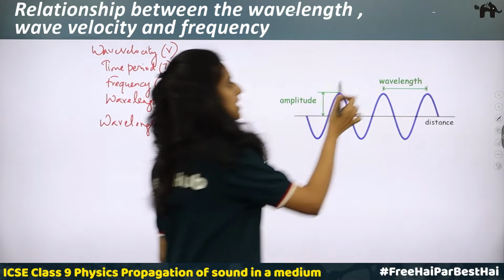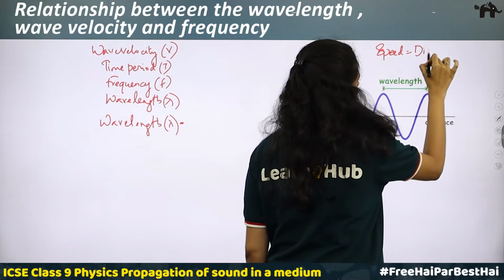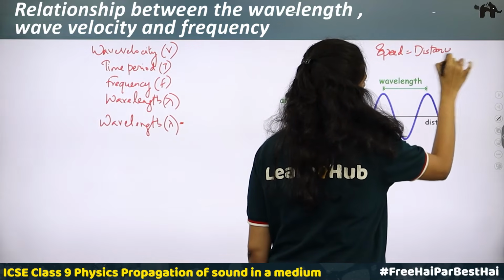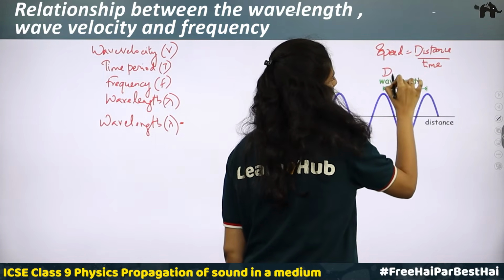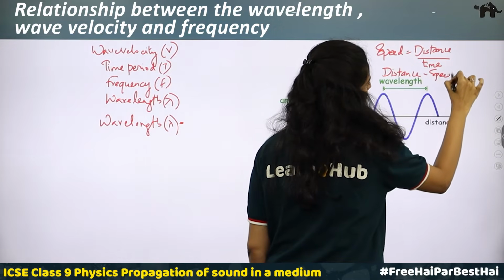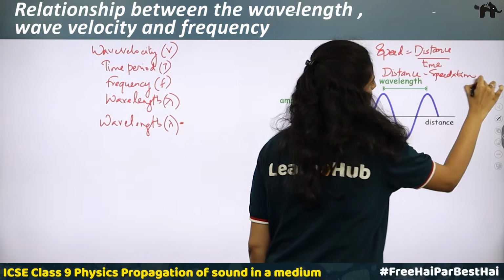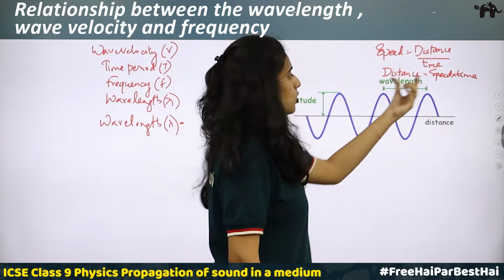Okay, we know that speed is equal to distance by time. Okay, which means distance will be equal to speed into time. So here the distance is wavelength. Okay. Time is the time period. And what is the speed?